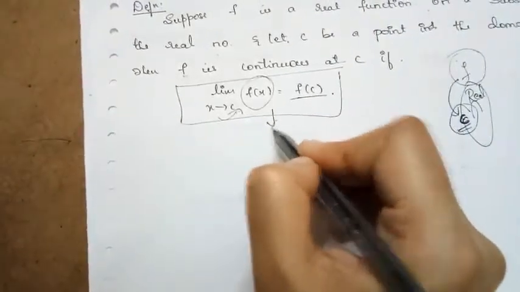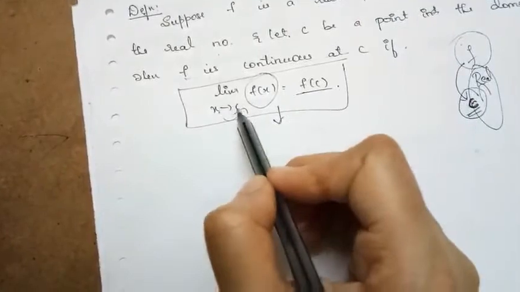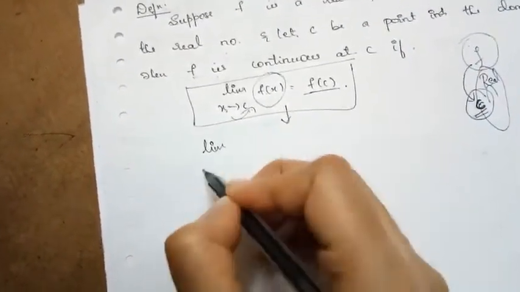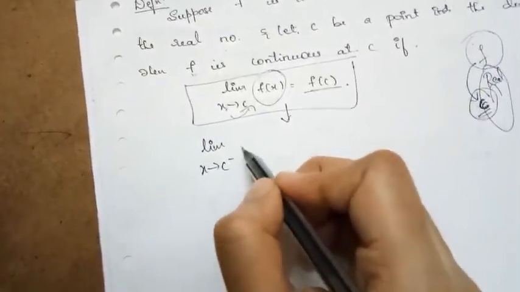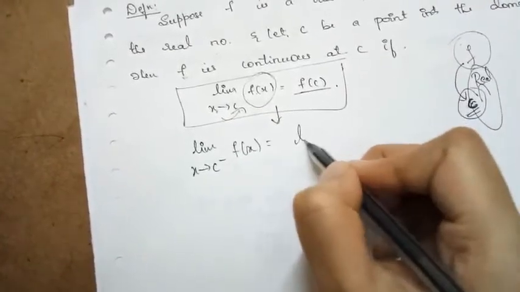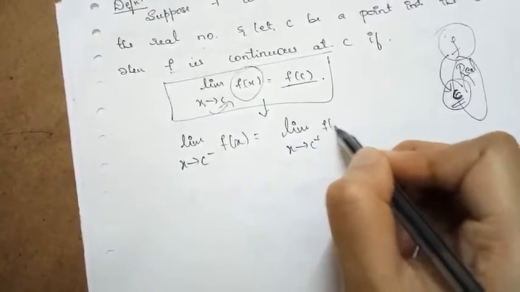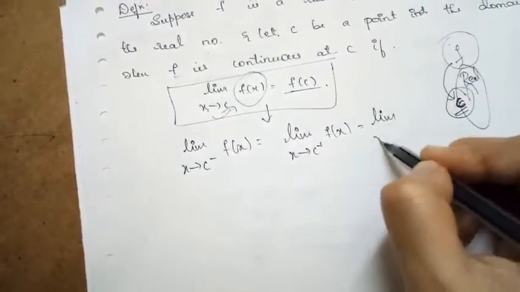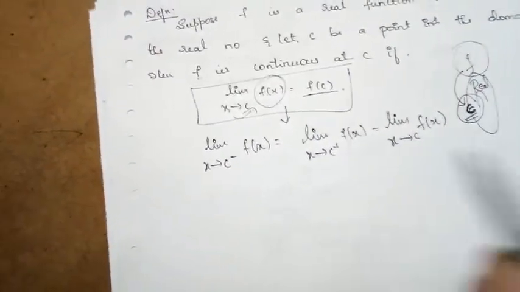It can be stated even like this also. When we say the limit as x tends to c of f of x, that is nothing but our left hand limit, the limit as x tends to c minus, should be equal to the right hand limit. If these two are equal, then that value is the limit of the function. This is what we have learnt in our previous class.